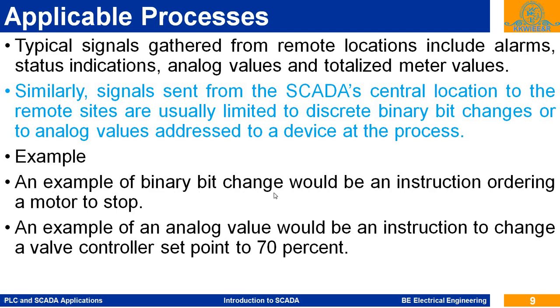An example of a binary bit change would be an instruction ordering a motor to stop. The motor or pump is running, and you have to stop that pump, so you can send a discrete command in terms of binary bits, 0 or 1. Another example of an analog value would be an instruction to change a valve controller set point to 70%. In this way we can send discrete or analog instructions.